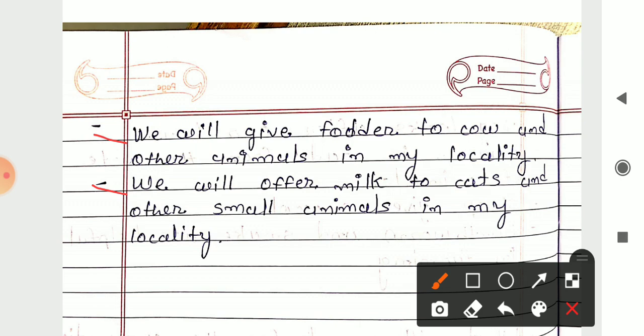In our area, if we find animals like cat and other animals, then also we can give them food items, like if the cat is there, then we can give them milk. So these are the things we can do for the conservation and breeding of animals, birds and plants. And we can also make the other people also to conserve and to save these natural resources.